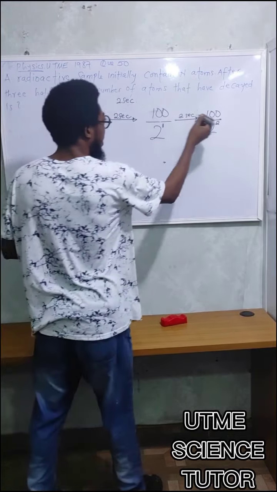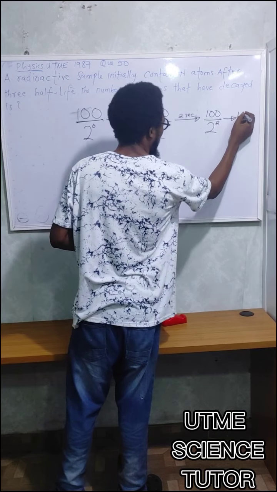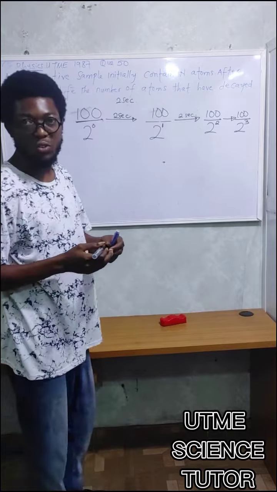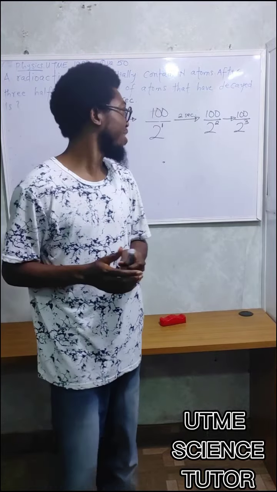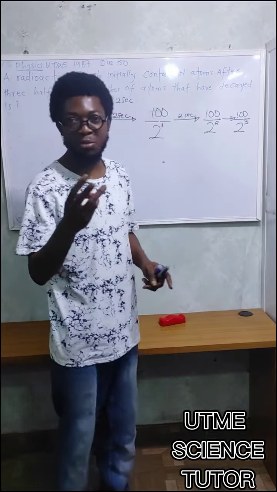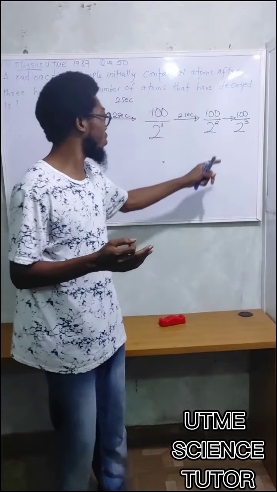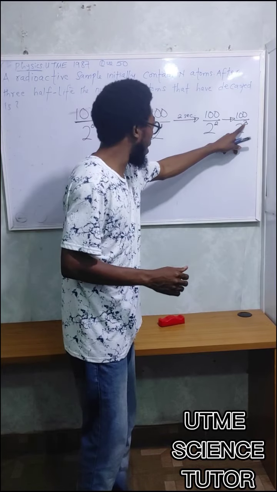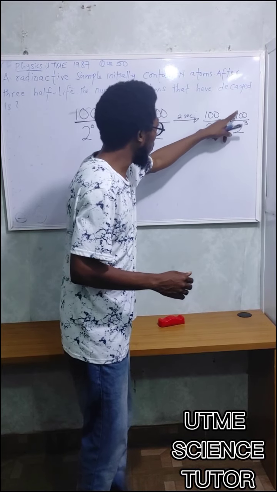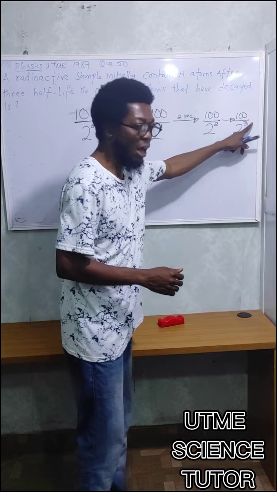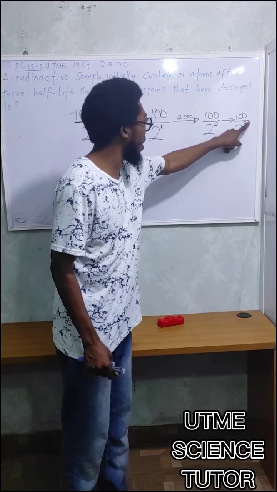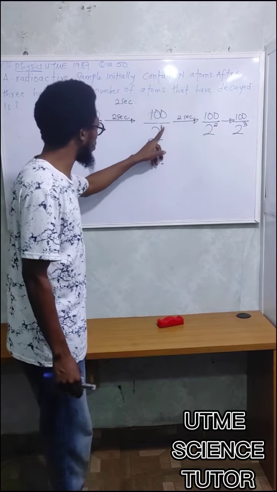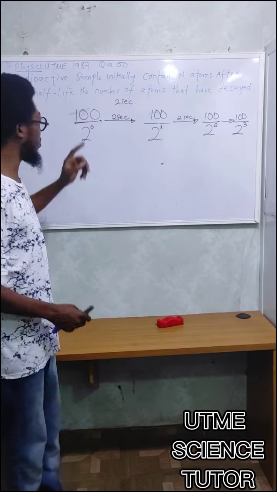So after the next half-life, this is going to become 100 divided by 2 raised to power 3. 2 raised to power 3 is not 6. 2 raised to power 3 means 2 times 2 times 2. So 2 times 2 is 4, times 2 again is 8. So this is what will remain: 100 divided by 2 raised to power 3. This 3 shows how many half-lives? 3 half-lives. This 2 shows how many half-lives? 2. This one shows how many half-lives? 1.